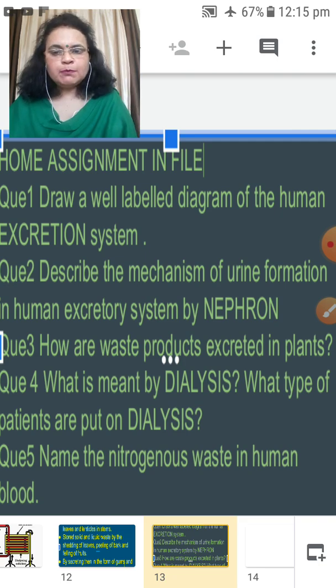Nutrition with the help of the digestive system, respiration with the help of the respiratory system, transportation with the help of the circulatory system, and also the excretory system. Clear? Nutrition in the alimentary canal, respiration in the lungs, circulation in the heart, excretion in the kidney. So you have all understood the lesson very clearly.